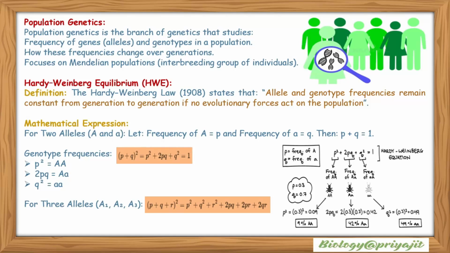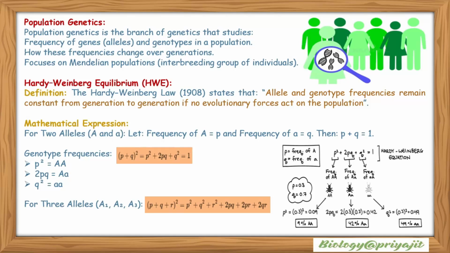The Hardy-Weinberg law, proposed in 1908, states that allele and genotype frequencies remain constant from generation to generation if no evolutionary force acts on the population. There is a mathematical expression for two alleles, capital A and small a. Let the frequency of capital A be p and the frequency of small a be q. Then p plus q equals 1, and the genotype frequencies are (p plus q) whole squared, meaning p squared plus 2pq plus q squared equals 1. So p squared is capital A capital A, 2pq is capital A small a, and q squared is small a small a.